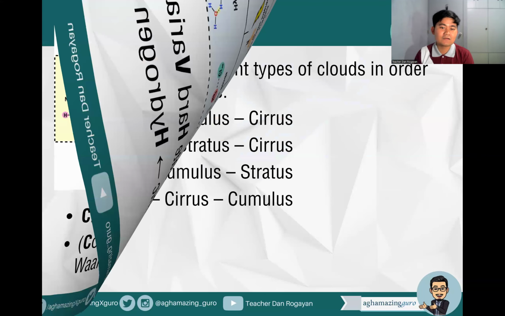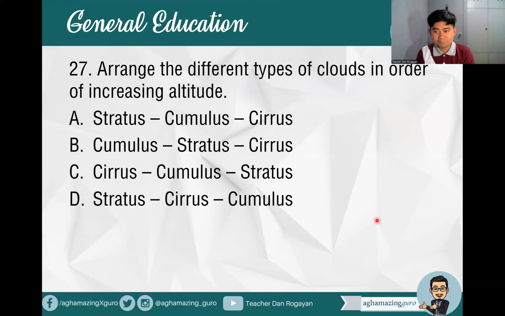So 27, arrange the different types of clouds in order of increasing altitude. Remember, clouds can be categorized based on altitude. A, stratus, cumulus, cirrus. B, cumulus, stratus, cirrus. C, cirrus, cumulus, stratus. D, stratus, cirrus, cumulus. We have three lang naman, so binasa ko na lahat. What is the correct answer? What's the lowest and what's the highest? The answer is letter A: stratus, cumulus, cirrus.